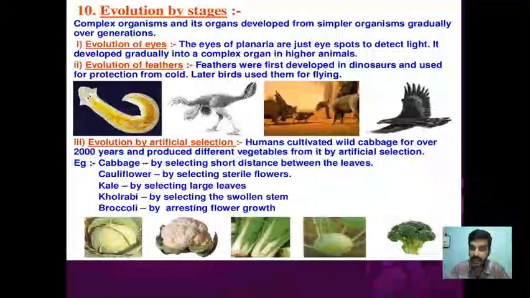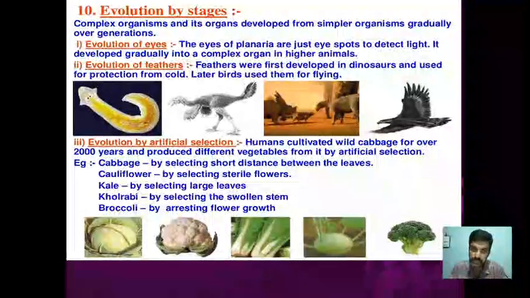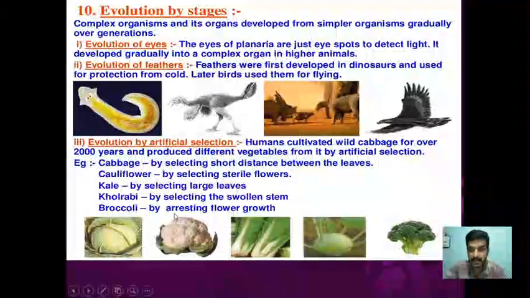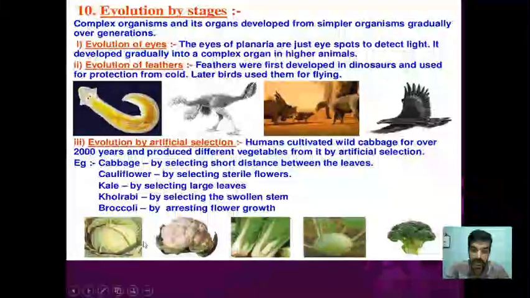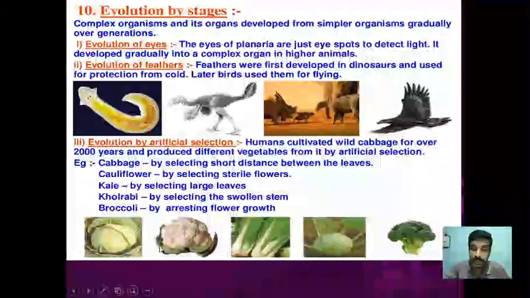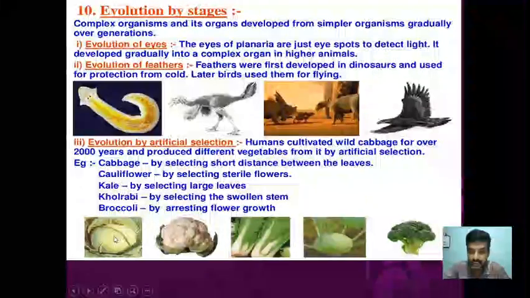So this crossing of desirable characters, we are selecting, it is not nature that is selecting, and we produce new varieties, new species. Say, for example, there is an example of different vegetables being given. These are the vegetables: cabbage, cauliflower, kale, kohlrabi, broccoli, and red cabbage for that matter. These are all derived from one variety, what is called wild cabbage. From the wild cabbage, these are all derived by artificial selection, that is by crossing.